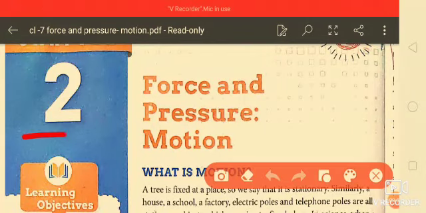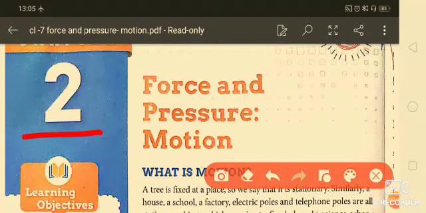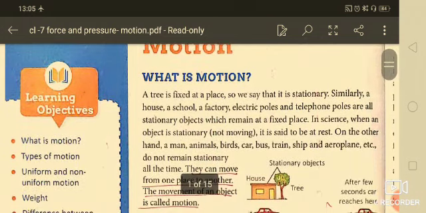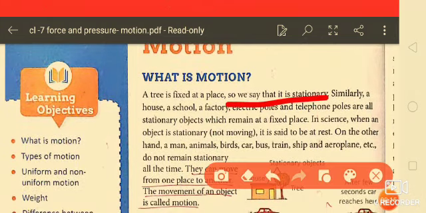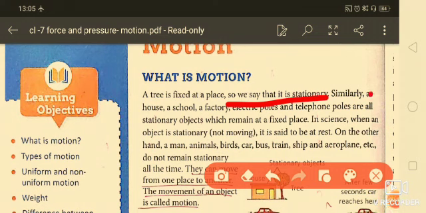Welcome to the class. Students, today we will continue chapter number 2 of physics, that is force and pressure, motion here. So what is motion? You know that a tree is fixed at a place, so we will say that this is stationary. Similarly, a school, a bus, when it is at a fixed position, that is called stationary.